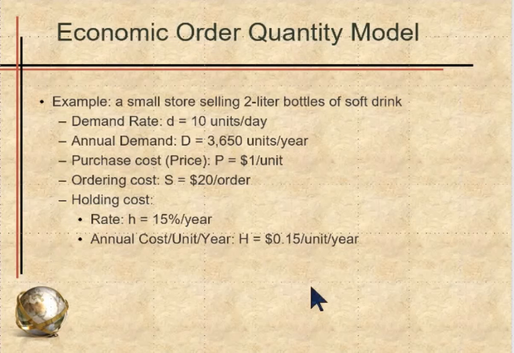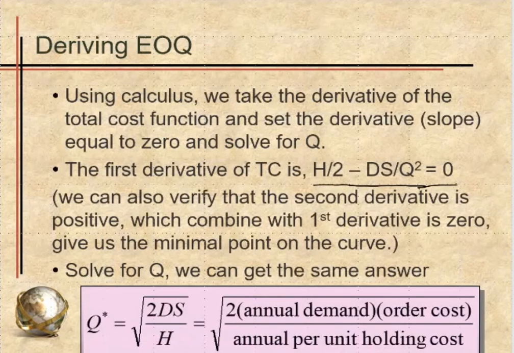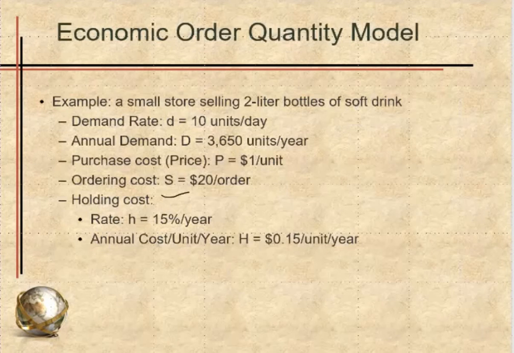So now let's look at an example. In this example, we have a small store selling little boxes of soft drink. The demand rate is 10 units per day, and the annual demand is 3,650 units per year. The purchase cost is $1 per unit, and the ordering cost is, sorry, let me go back. The ordering cost is $20 per order.